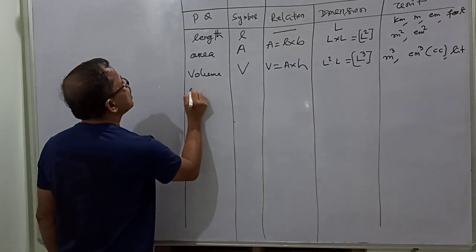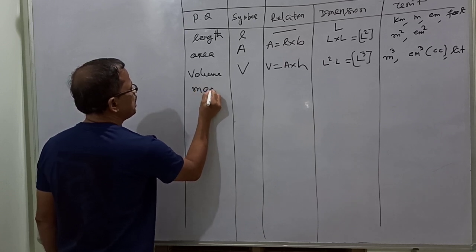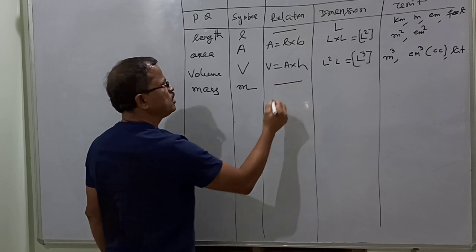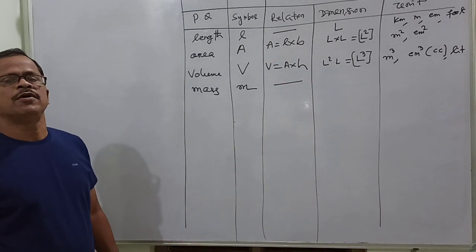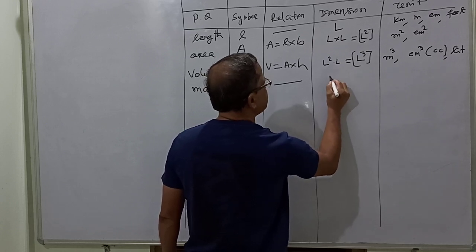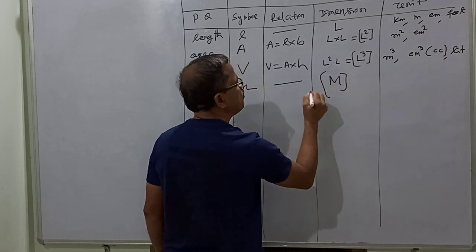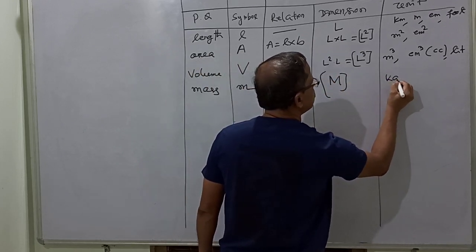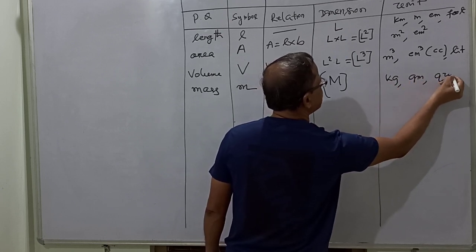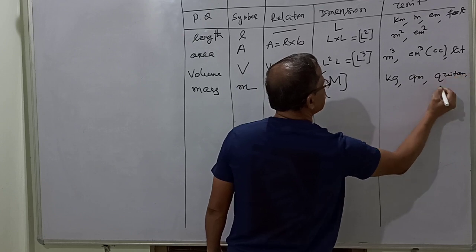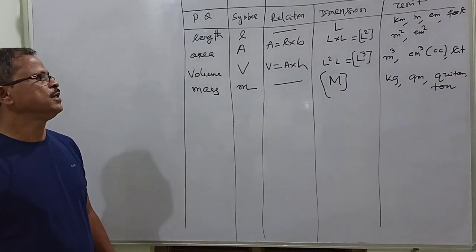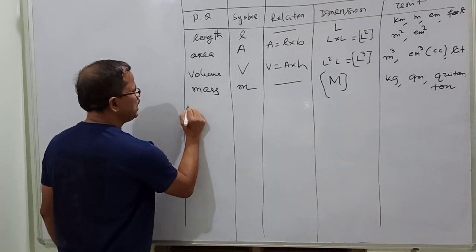Then come to mass. Dimension of mass. The symbol of mass is m. Mass has no relation, because mass is fundamental. The dimension of mass is capital M. What is the unit? Unit is kg, gram, quintal, then ton. They are the different units. Then let us come to density.